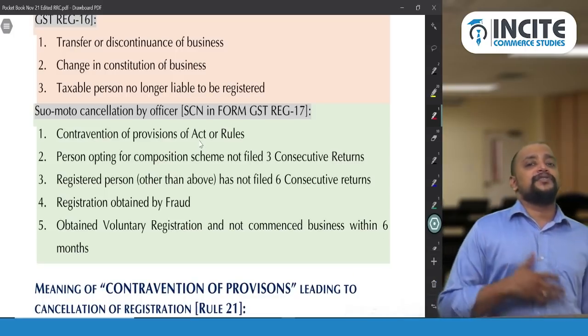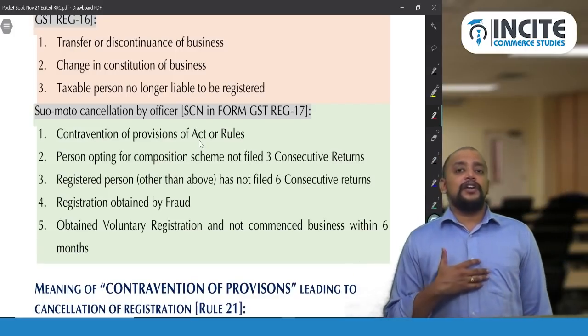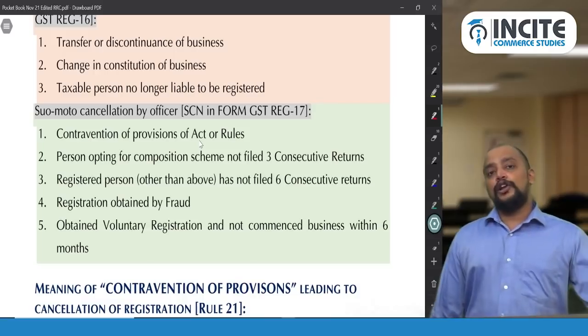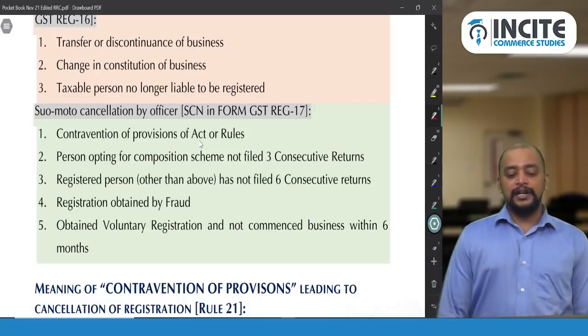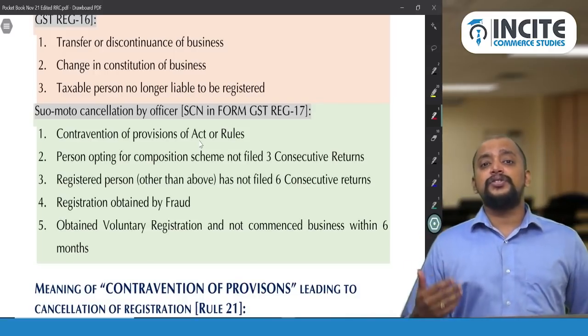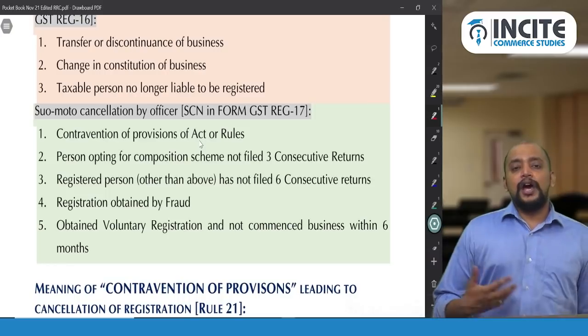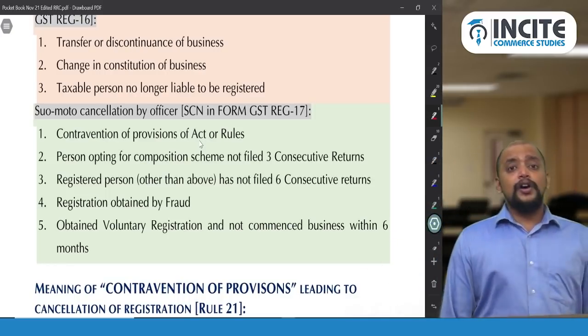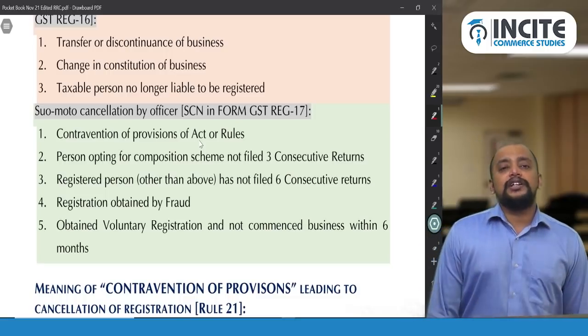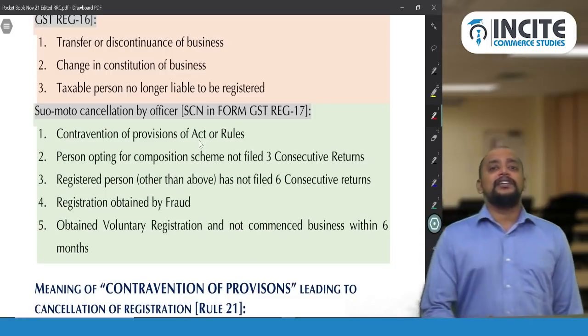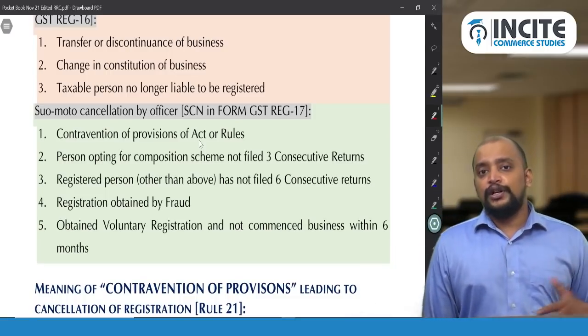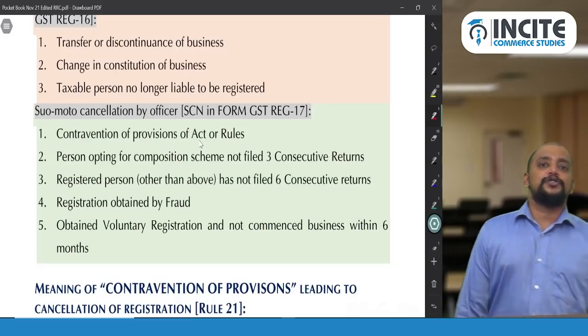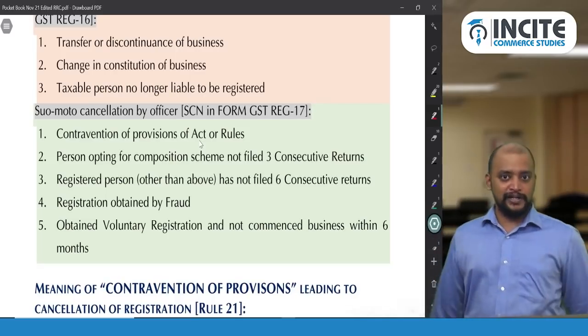So non-filing of 6 monthly returns or non-filing of 3 quarterly statements will also lead to cancellation of registration. And you have obtained the registration by fraud. So you have not given proper details, you gave fake details, and you have obtained the registration. Or you obtained the registration but did not commence business within 6 months, meaning voluntarily you have got the registration but you did not commence business within 6 months, then also the proper officer will cancel this registration.